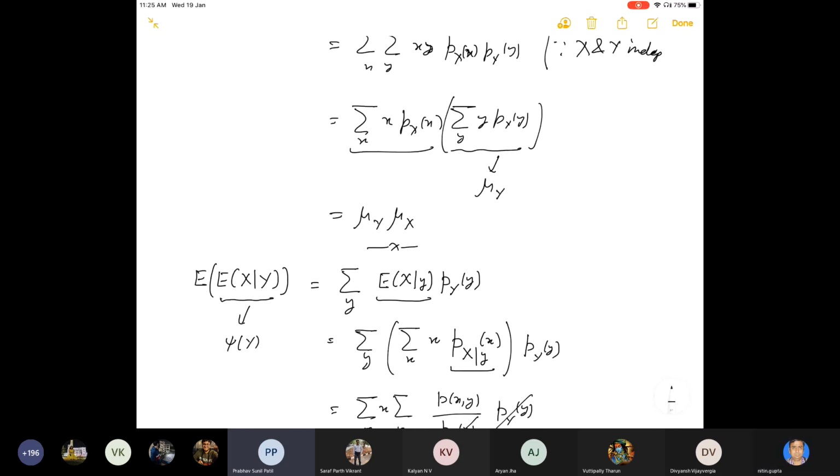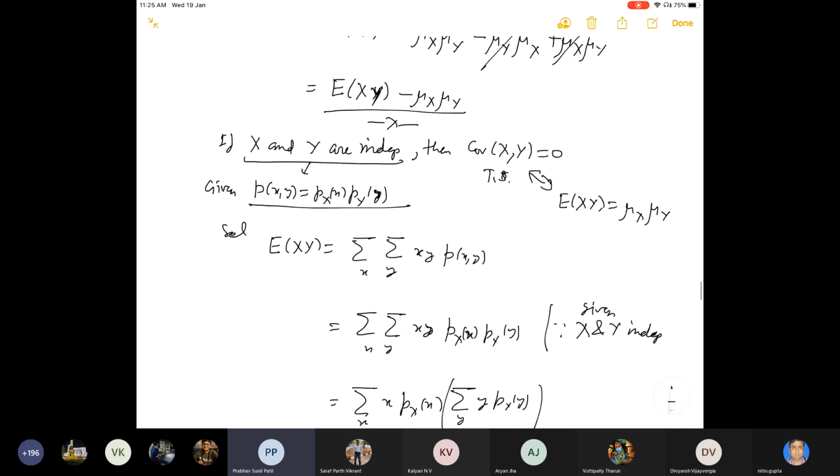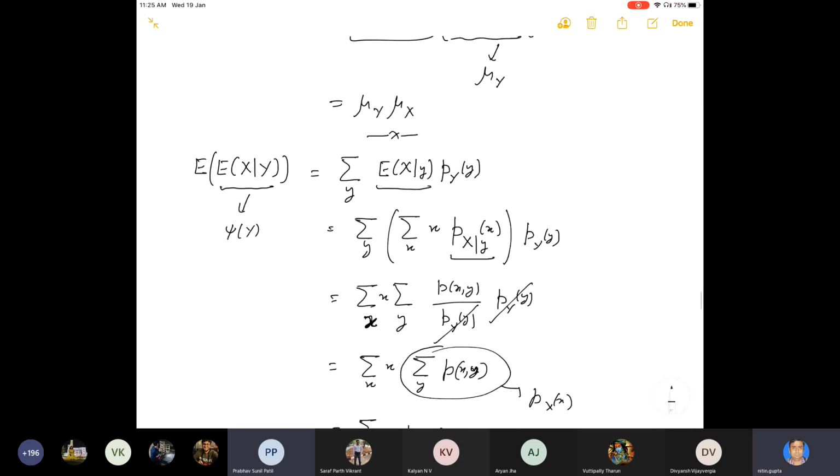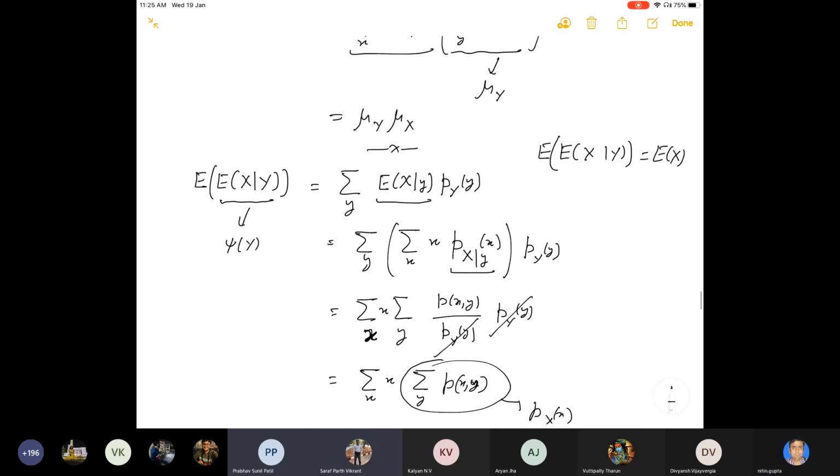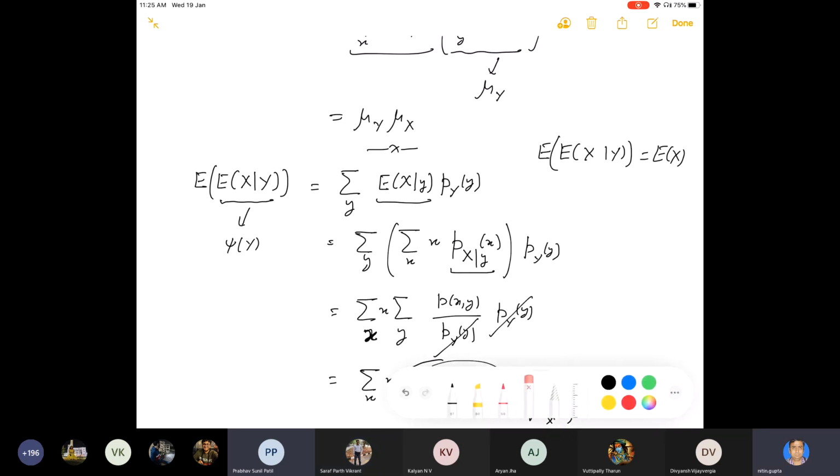Yes. I want to show that the expected value of X given Y is the expected value of X. No, sir, I am asking about the above step. The expectation of XY given X is equal to X times the expectation of Y given X. Yes, the same one. I'm telling that proof in the same fashion.